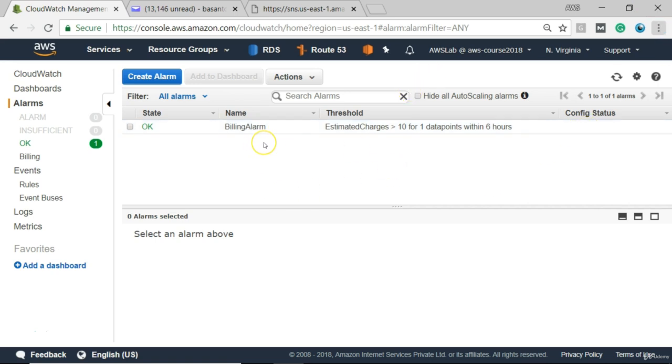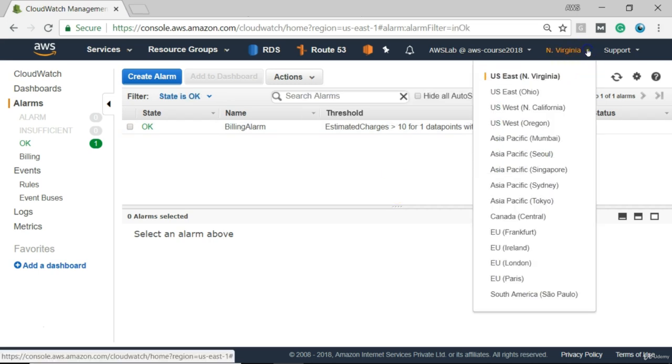So whenever your monthly bill goes beyond $10, you will be getting an email notification at your registered email ID, the email ID which you have registered with this. Okay, so this was about billing alarm through CloudWatch. Now we will go back to Mumbai region and set another alarm related to EC2. So I will click Asia Pacific Mumbai.